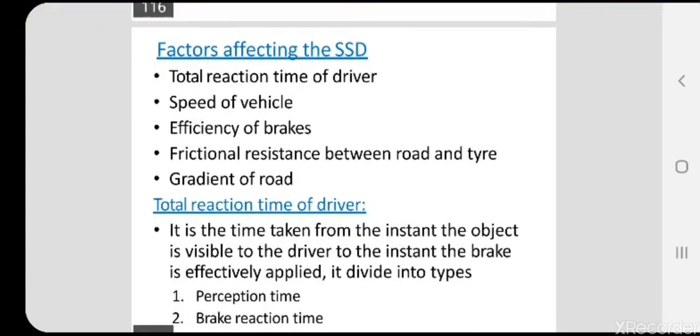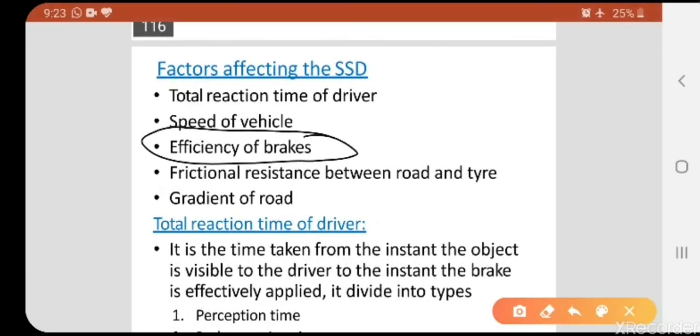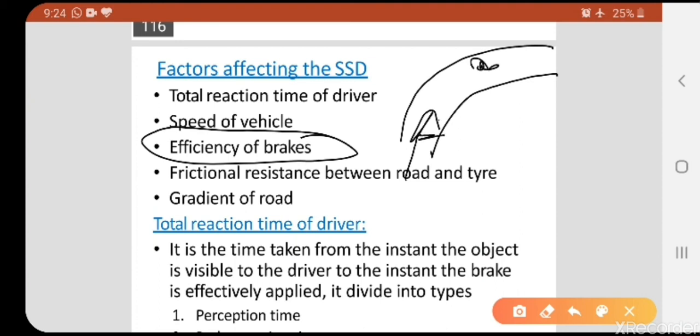Next one, most important, efficiency of brakes. Road is like this, we are moving like here. Suppose we get an obstacle here, like a pothole. After seeing the obstacle, the driver should stop the vehicle without collision or without losing control over the speed. Again, it depends on the efficiency of brakes, what type of brake has been adopted, and what type of tire friction there is over the road surface.